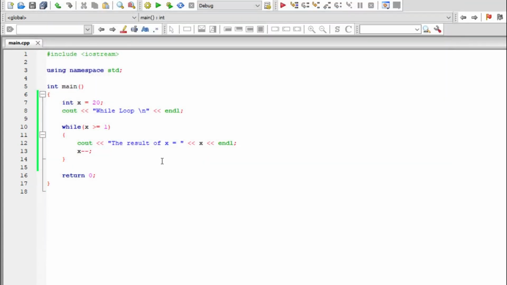So you can see that I was able to print out a large amount of data. If I had written the continuous repetition of result of x equal to 20, result of x equal to 19 down here, it would fill the entire space, but just this one line of code was able to print out everything with the use of a loop. So the loop system helps a lot in programming to execute tasks that would take you a longer time to do. Alright, I believe that is all.